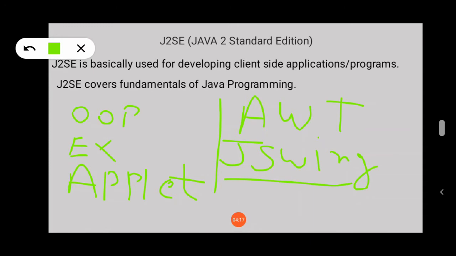So all these concepts are available in J2SE. Everyone should know object oriented concepts, basic fundamentals of Java, applet programming, AWT, then Java Swing; all concepts are provided by J2SE.